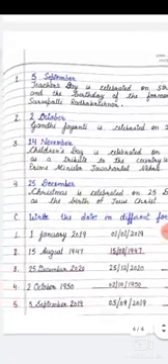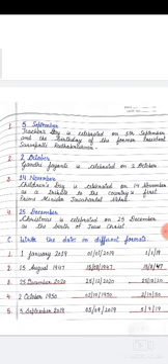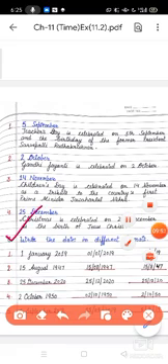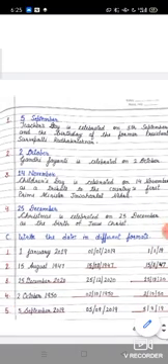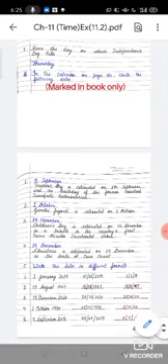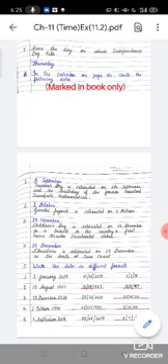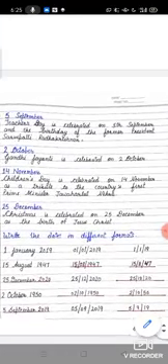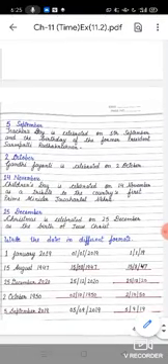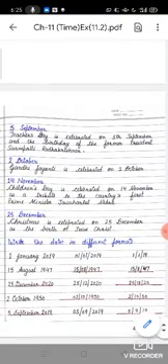Okay, now come on, C part. This is the important question. Write the dates in the different formats. Okay, formats I told you, we can write dates in 3 formats. First one is given to you, and 2 you have to fill. First part is done for you. 1st January 2019, how will you write? January is the first month, so in the second format we will use zeros. If a single digit is there, you will use 0.